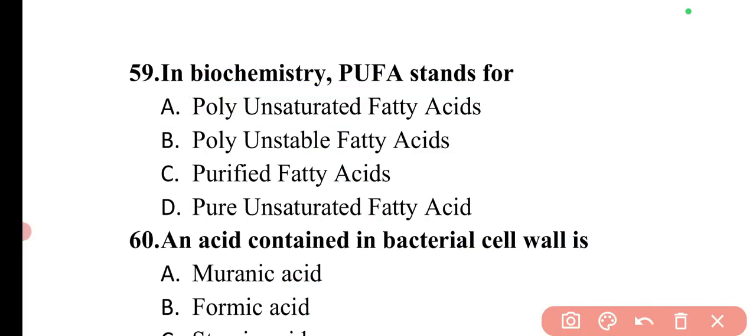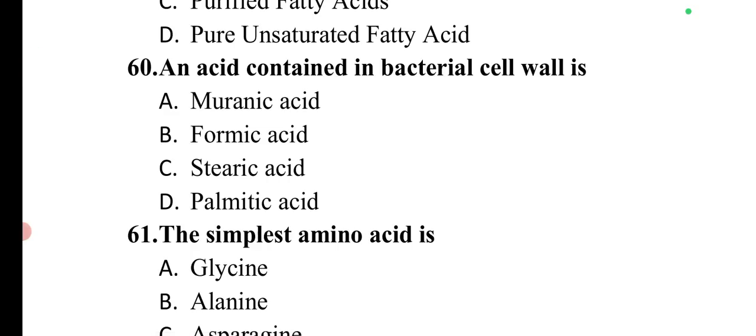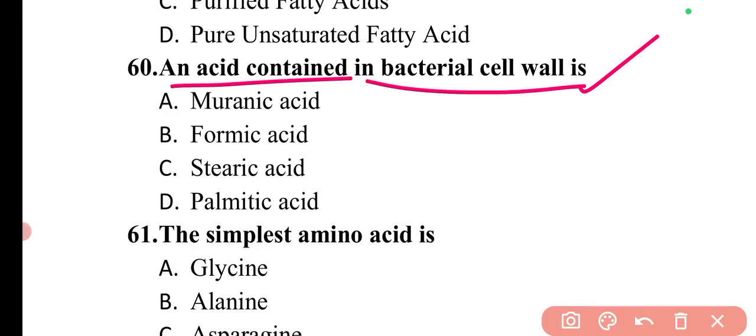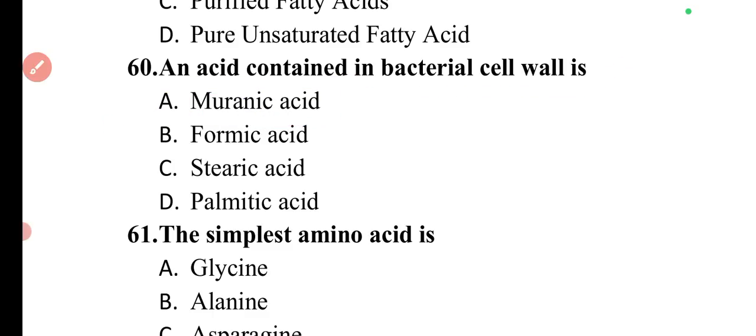the MCQs. Next question is, an acid contained in bacterial cell wall is. So the acid in the bacterial cell wall is muramic acid. Muramic acid. So here option A is correct.